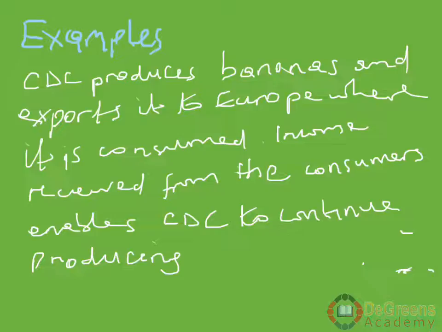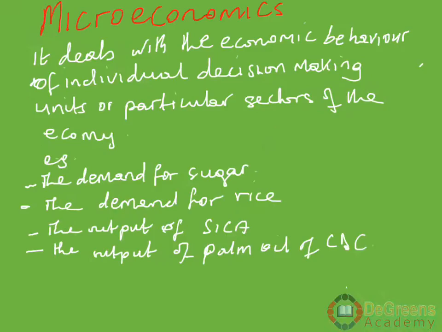That is how distribution comes in. The consumers in Europe pay for the bananas received, and it enables CDC to continue production. After consumption, CDC is capable of reproducing. That is how we look at our cycle.